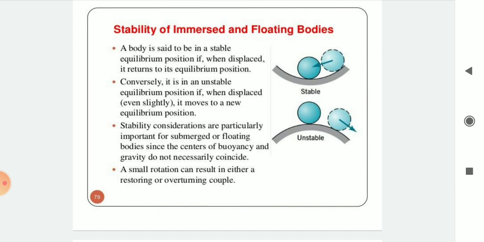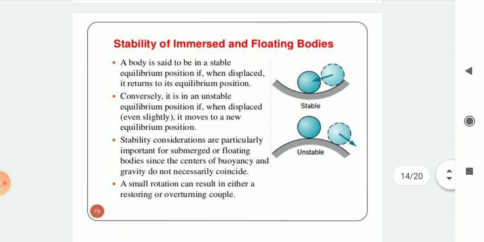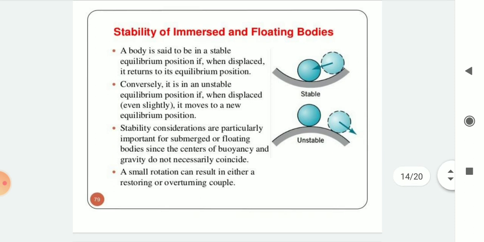Stability considerations are particularly important for submerged or floating bodies, since the center of buoyancy and gravity do not necessarily coincide. A small rotation can result in either a restoring or overturning couple.